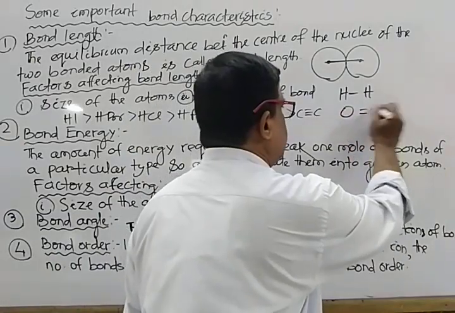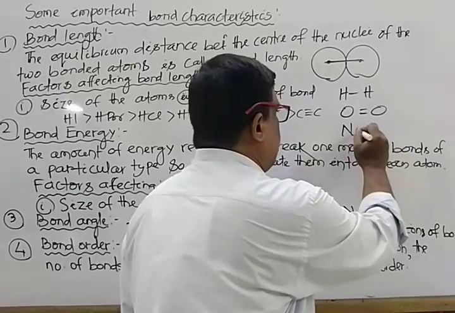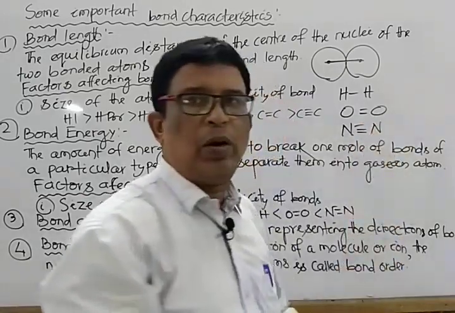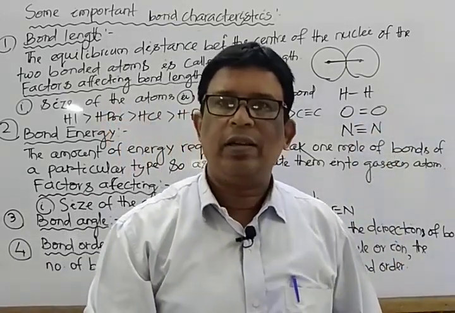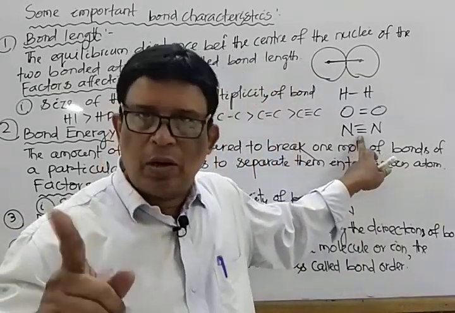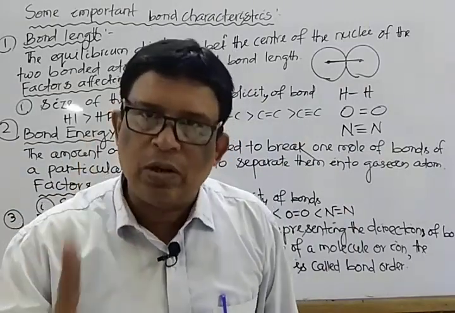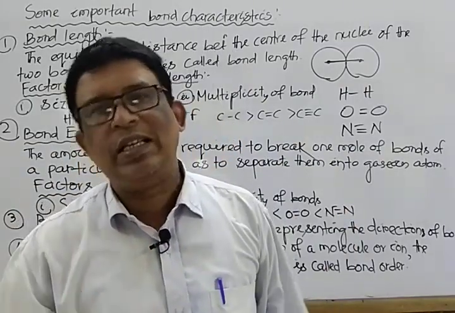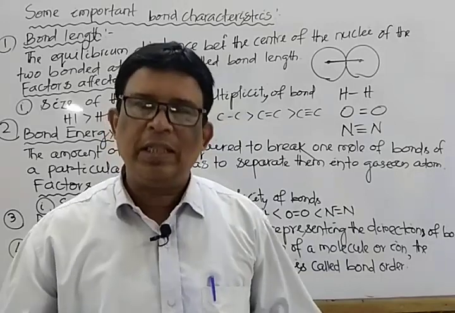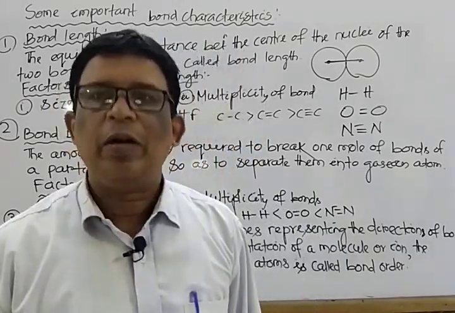In the case of oxygen, O double bond O, the bond order is 2. In the case of nitrogen, N triple bond N, the bond order is 3. And the last one: the higher the bond order, the stronger the bond strength, the higher the bond energy. The higher the bond energy, the lower the bond length. It is all about the characteristics of bond parameters.